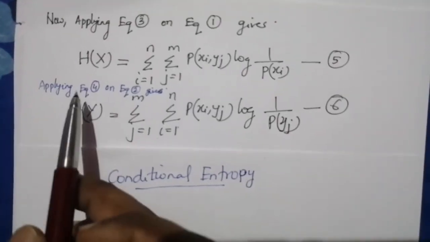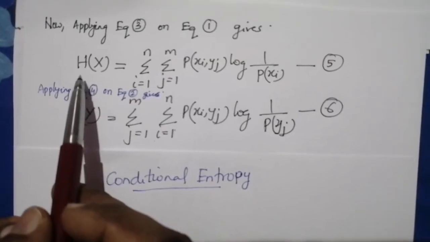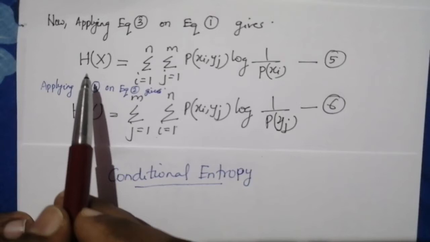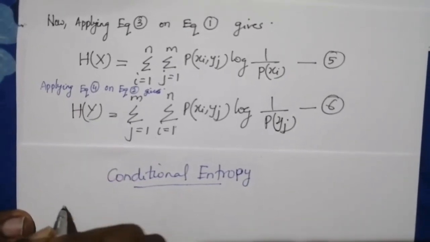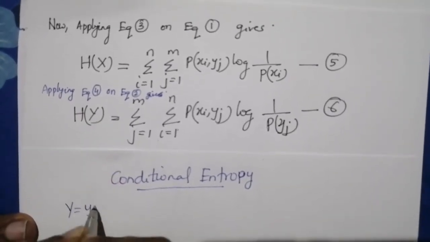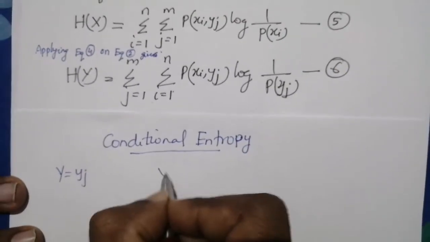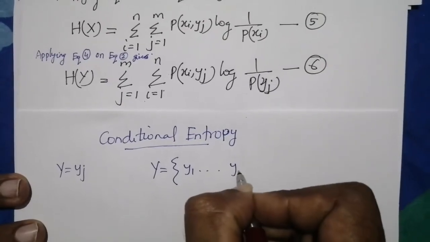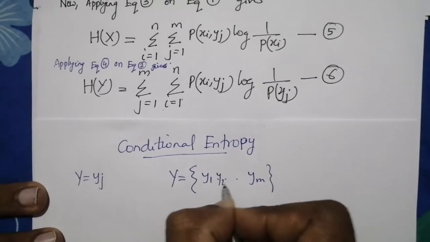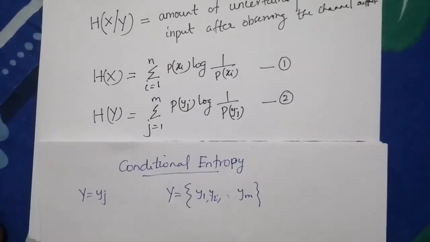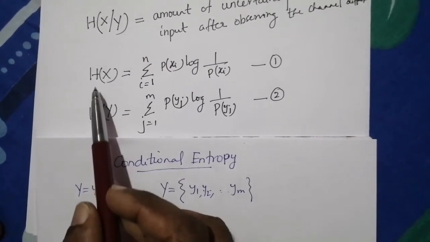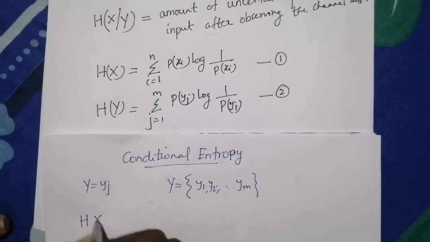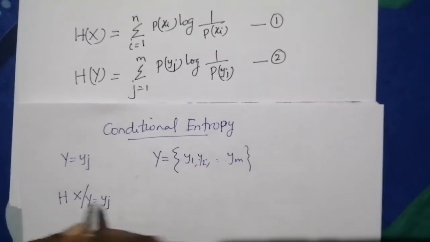We know that H(X) is the prior uncertainty about the channel input X. Now we will try to evaluate the uncertainty about X after observing a particular output Y equal to yj. We know that Y can take any value from y1, y2, etc. ym. Now we will evaluate H(X) after observing a particular output Y equal to yj, that is H(X given Y equal to yj).